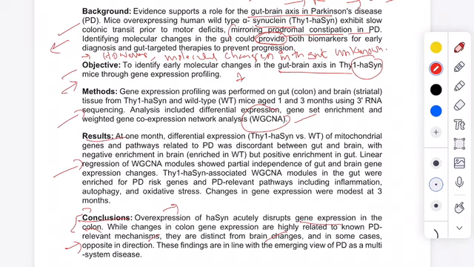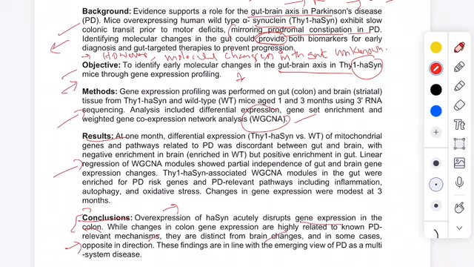They found that the overexpression of the particular protein in mice has changed the genetic pattern or the gene expression. That means they have achieved their objective. They identified the gene changes that come because of the overexpression of this particular protein.